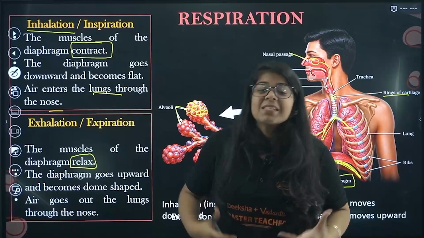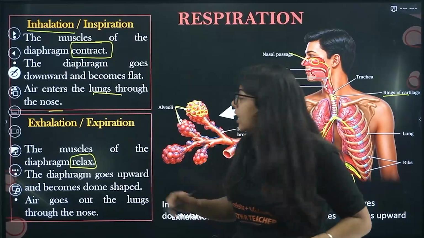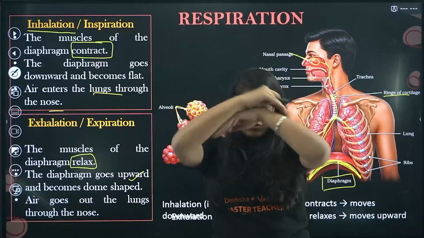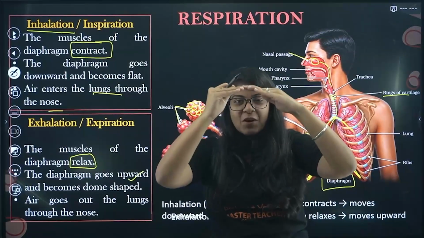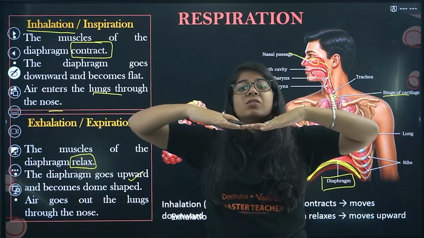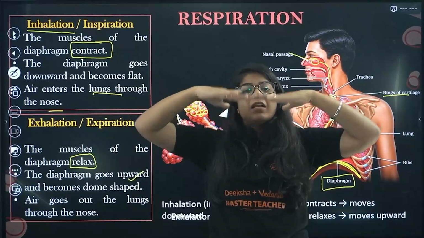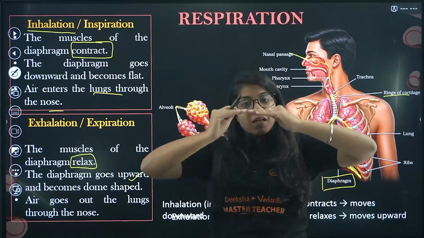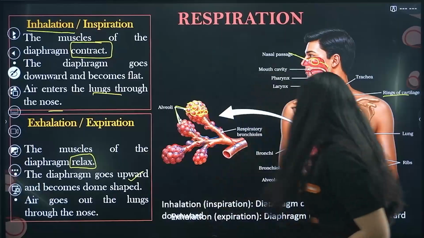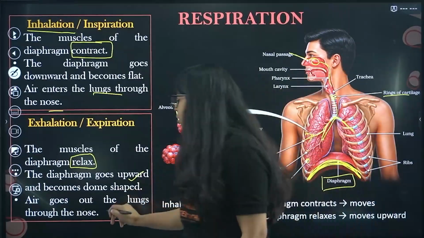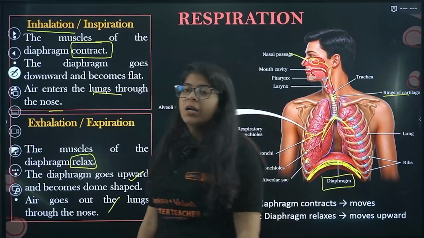So the diaphragm is relaxed now, right? It goes in the upward direction and takes a dome kind of shape. When lungs are expanded in inhalation it flattens, but when lungs are contracted in exhalation it takes this dome kind of shape. And air goes out of the lungs through the nose.